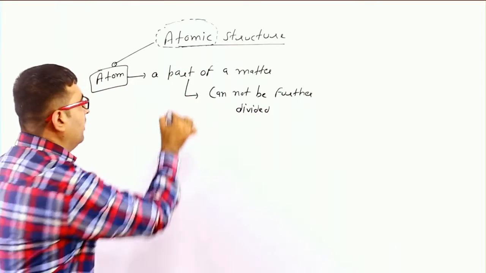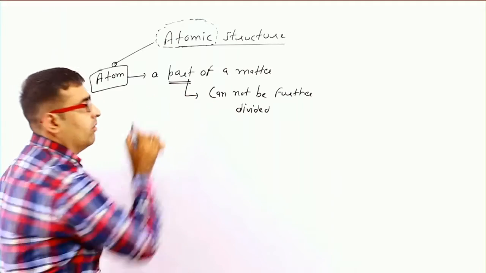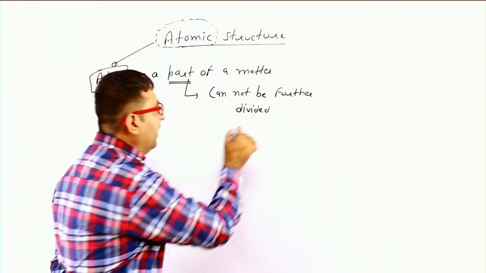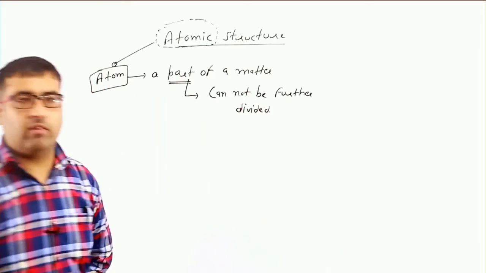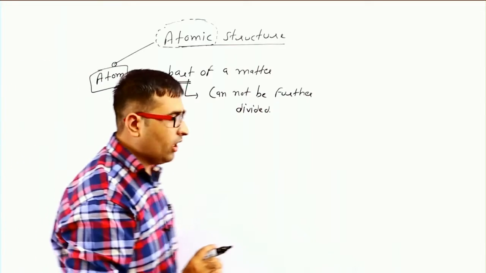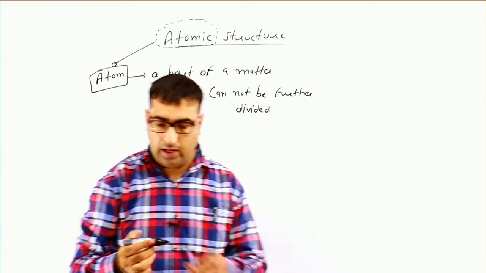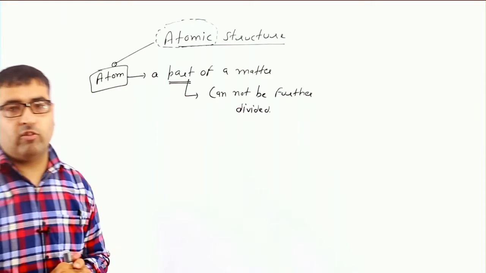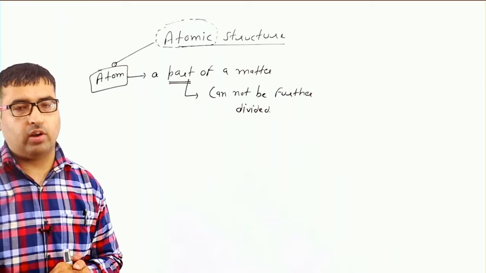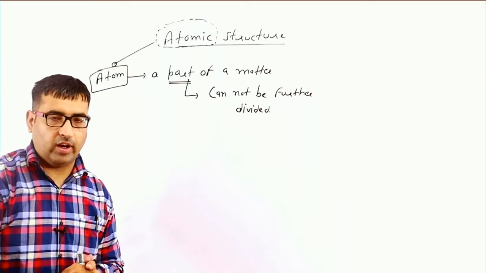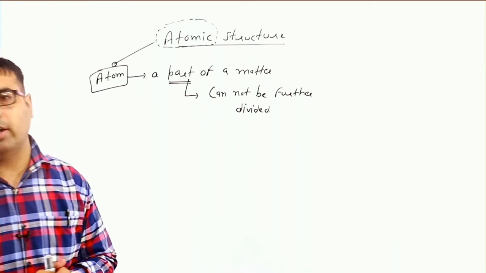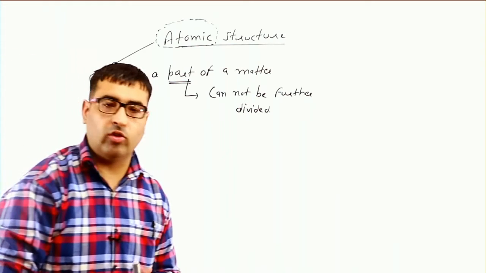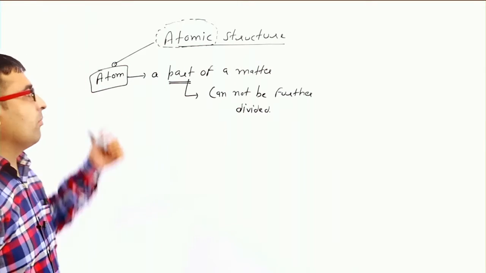That part is known as atom. What do you mean by that cannot be further divided? It means if we take any object and break it into very small fine particles or parts, and that part cannot be divided further in any form, that part is known as atom.